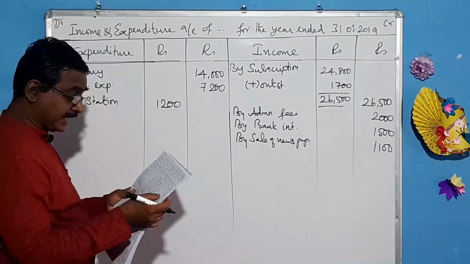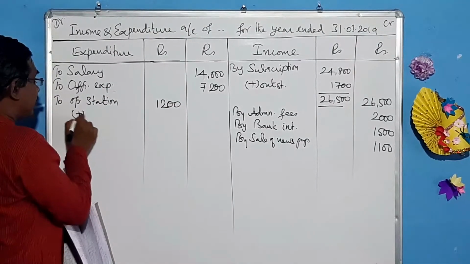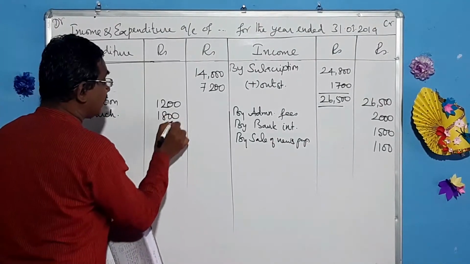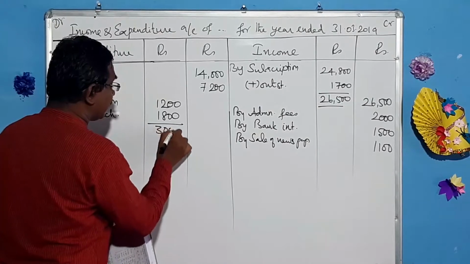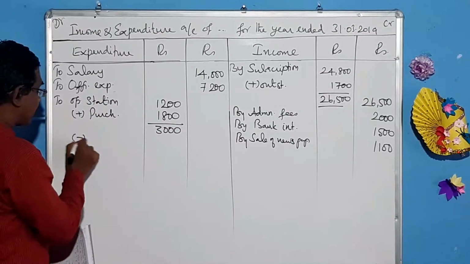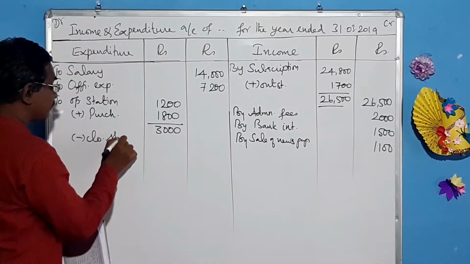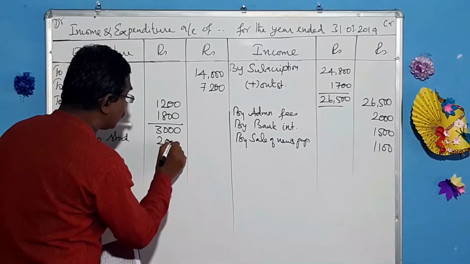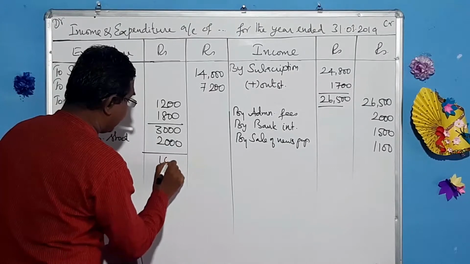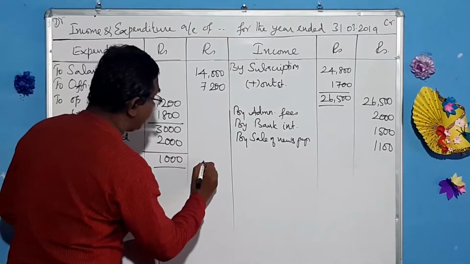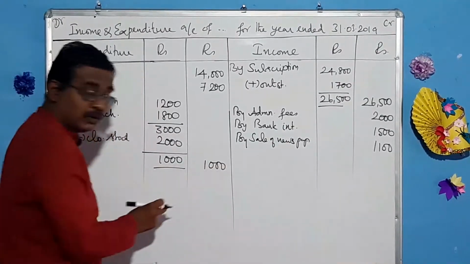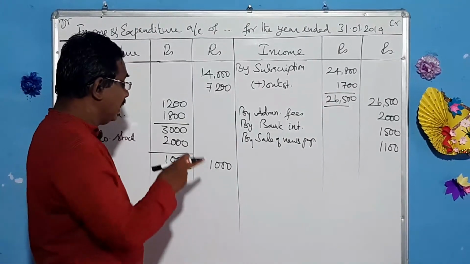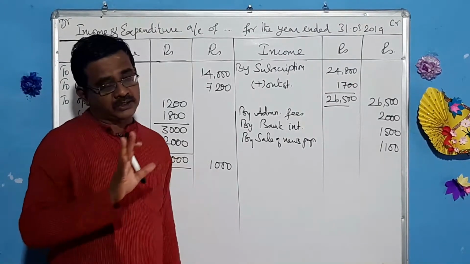And the stationery purchased, plus purchases, comes to 1,800. On the whole, that comes to 3,000. Subtract the closing stock of stationery. What is that amount? It is given as 2,000. Subtract that, and the remaining 1,000 should be shown in the outer column. And what does this mean? It means in that accounting period, stationery worth 1,000 was used.